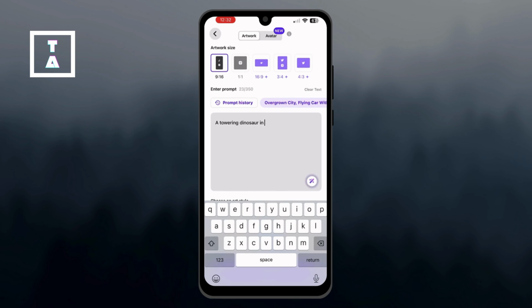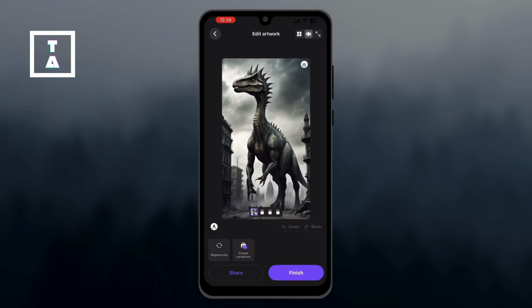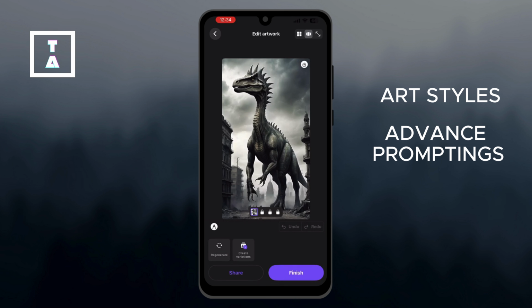Also, you may want to remember that the AI works best when you separate the subject from the environment. Just look at my example. For bonus tips, you may want to experiment with different art styles. You may also want to use advanced prompting techniques like word weighting if supported, and you may also add negative prompts for cleaner images, such as no blurry details or no distortions.